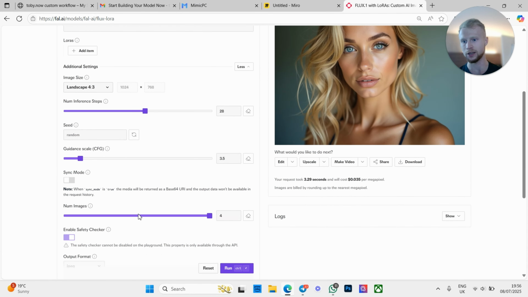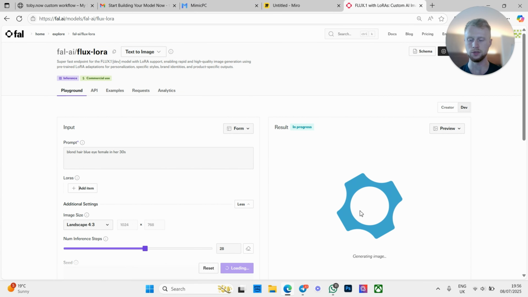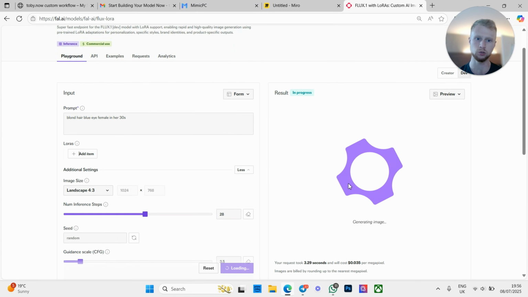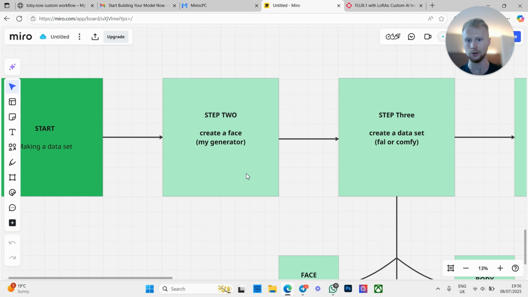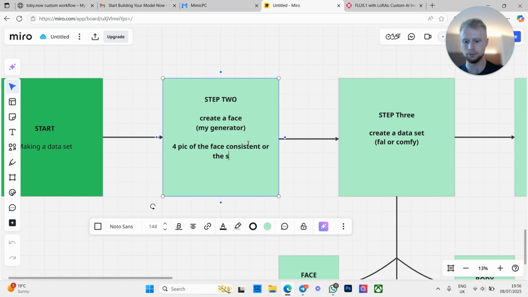Now, a lot of people think if you just click number of images, generate 4, it's going to come up with the same 4 faces. But as you will see, it will not. And that's a problem, because the first thing that we need here to generate a face is let's say 4 pics of the face that are consistent or the same.